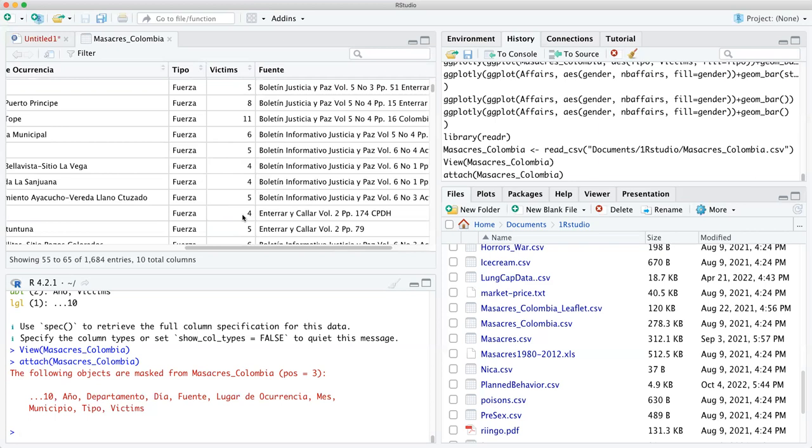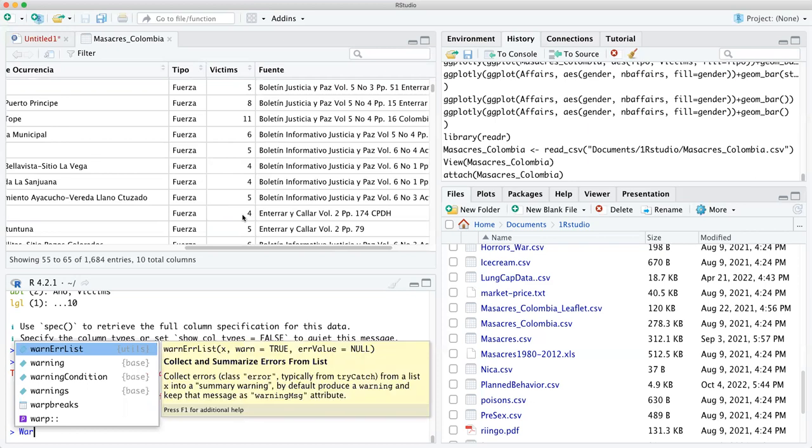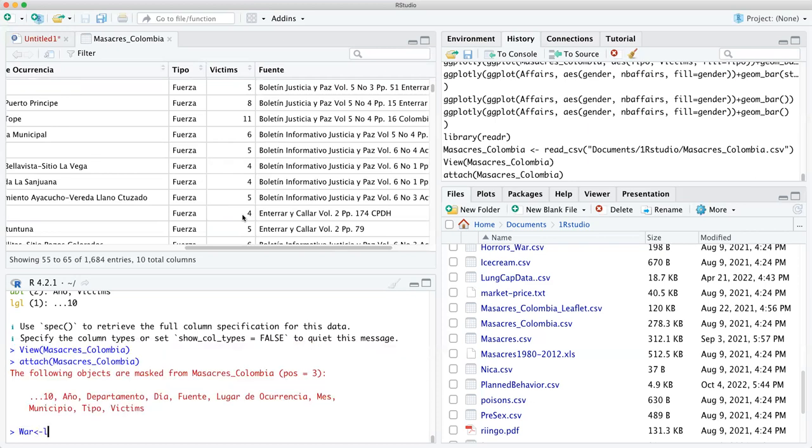So all you have to do is say, call it something, we'll call it war, right? LM. Now remember, the dependent variable always comes first, which is victims. So VIC, and then that's what you got. And then the tilde over here.